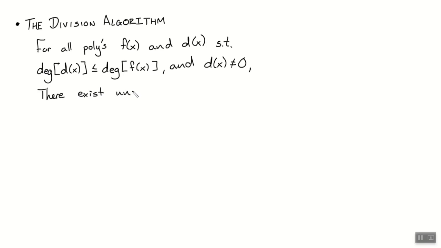unique polynomials that we'll call q of x and r of x, such that, and here's something that I very seldomly do, you guys have to hang from this cliff for the next 72 hours.